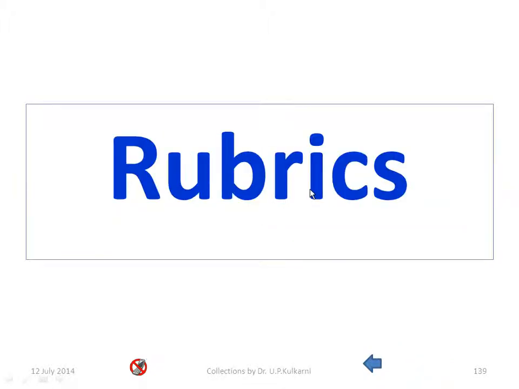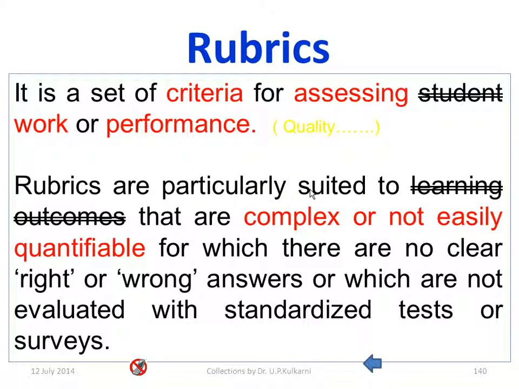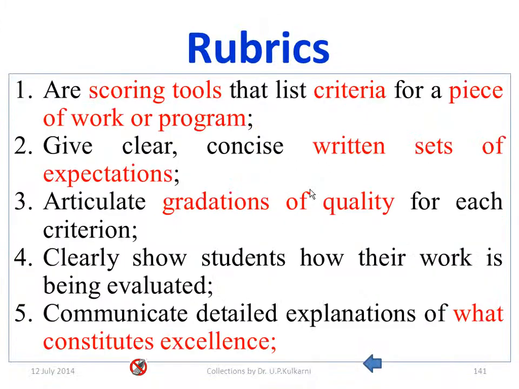Here we'll try to understand what a rubric is, why it is required, how to develop it, and what its importance is in preparing the self-assessment report. Rubrics are nothing but a set of criteria for assessing work or performance. Rubrics are particularly suited to learning outcomes that are complex or not easily quantifiable, for which there are no clear right or wrong answers, or which are not evaluated with standardized tests or surveys.